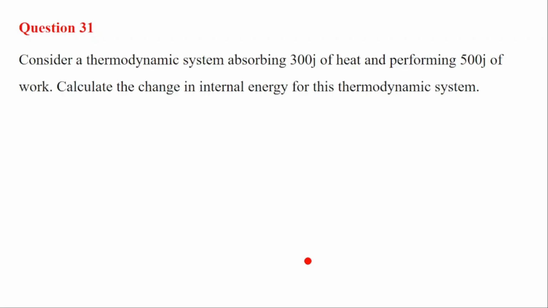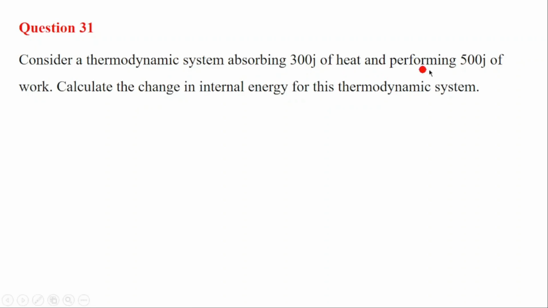Let's go to question 31. Question 31 is saying, consider a thermodynamic system absorbing 300 joules of heat and performing 500 joules of work. Calculate the change in internal energy for this thermodynamic system. So internal energy change is equal to Q plus W, the heat plus work done. Here, the thermodynamic system is absorbing heat, which is 300 joules. That means Q is positive, because the system is absorbing the energy.